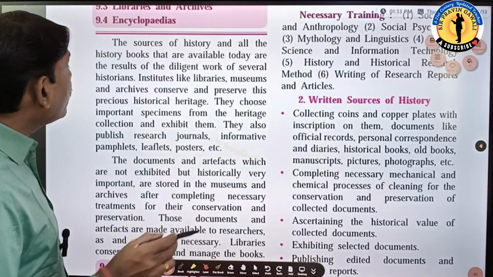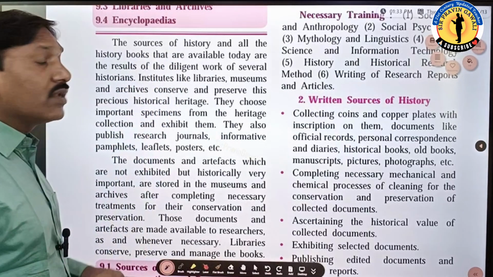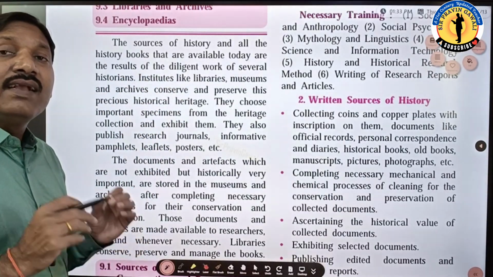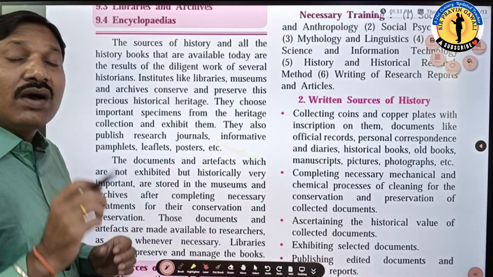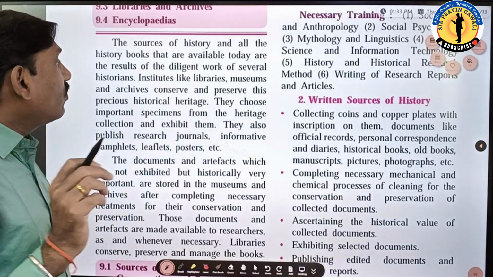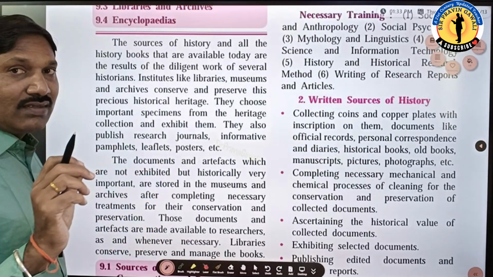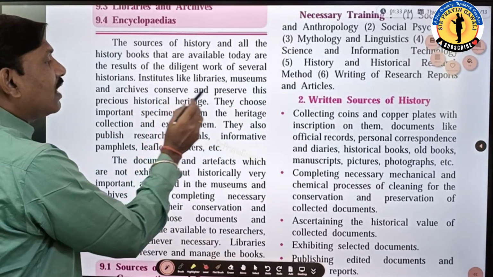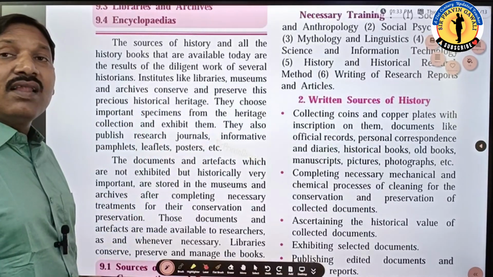The history books that are available are the result of the diligent work of very famous scholars, historians. Then institutes like libraries, museums and archives conserve and preserve this precious historical heritage.